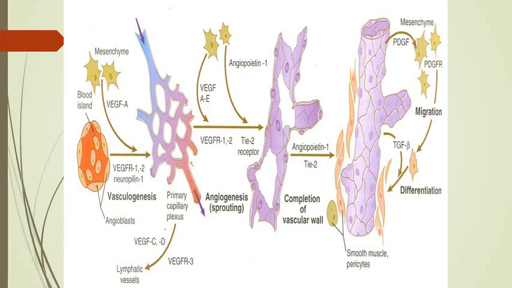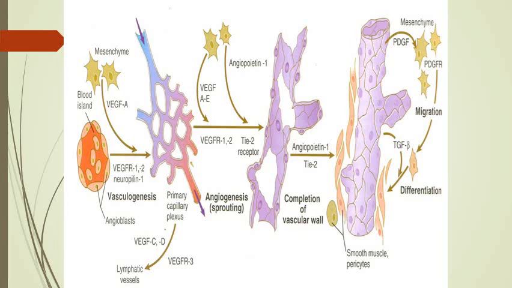the angioblasts which are forming endothelial cells also secrete primitive plasma, so that the newly formed capillaries are filled by this fluid in which these primitive RBC are immersed, that is primitive plasma. So vasculogenesis under vascular endothelial growth factor 1 and 2, the capillary plexuses are formed. As you can see, primary capillary plexuses are formed, and then